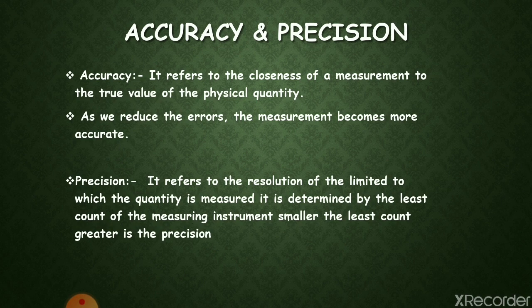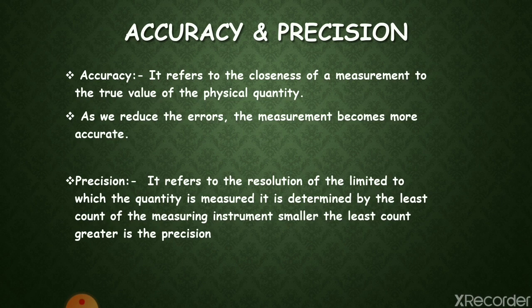Accuracy refers to the closeness of a measurement to the true value of the physical quantity. It indicates the relative freedom from errors. As we reduce the errors, the measurement becomes more accurate. For example, to judge the winner of a 100-meter race, you have to measure up to 1/100th of a second. So an ordinary stopwatch with least count 0.1 second is not precise enough.